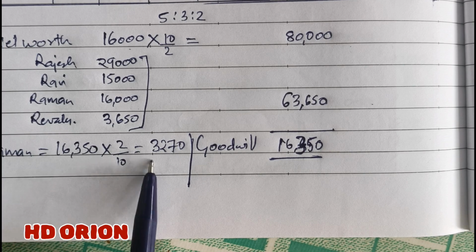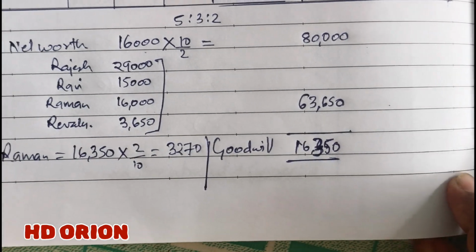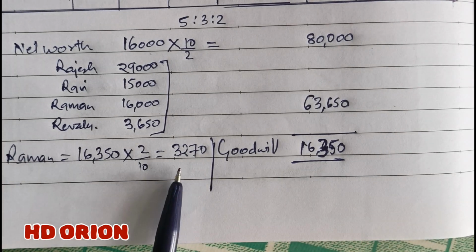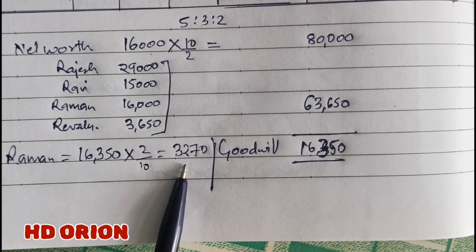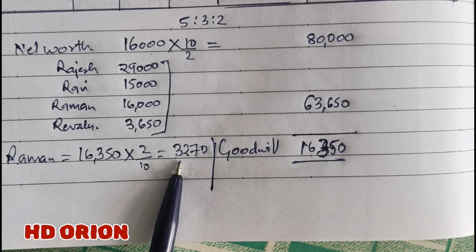So this is the portion of Raman's goodwill which he is not bringing. When he is not bringing his portion of goodwill, it means the current account of Raman is to be opened, and treatment of goodwill will be done in sacrificing ratio.